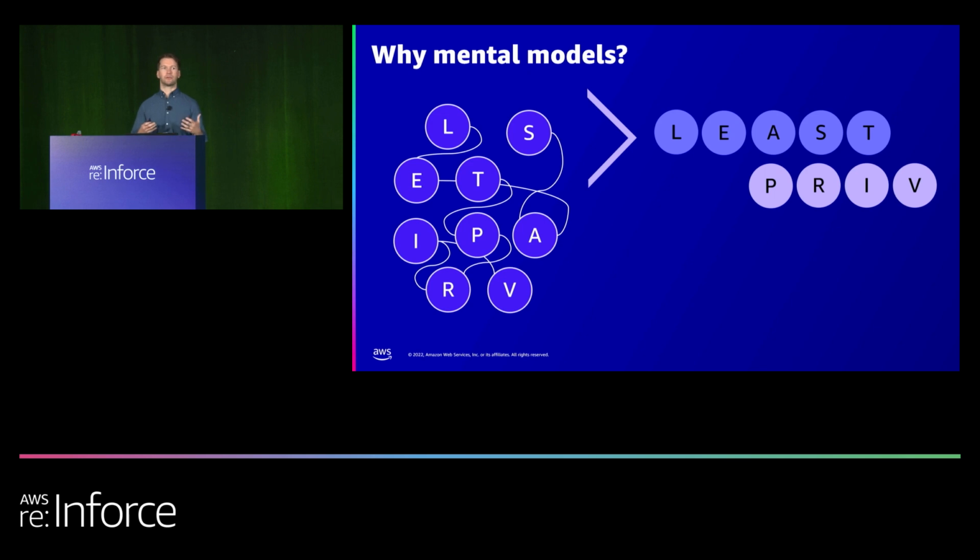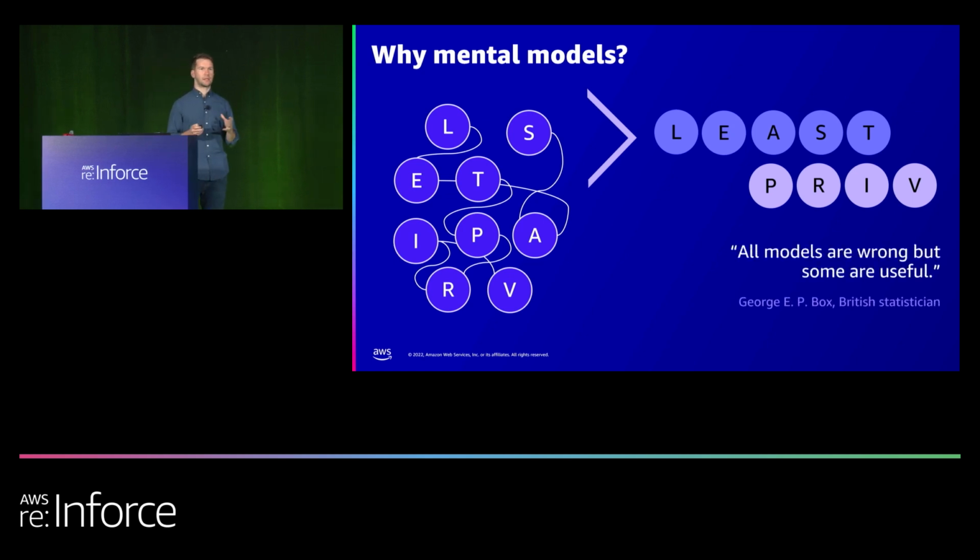And this means we're naturally leaving out detail, right? If we move from something complex to something relatively simpler, we're choosing to leave out some detail just so we can reason about the complexity a little bit better. And I like this quote from George Box. He says, "All models are wrong, but some are useful." And I think that's very applicable here as well.